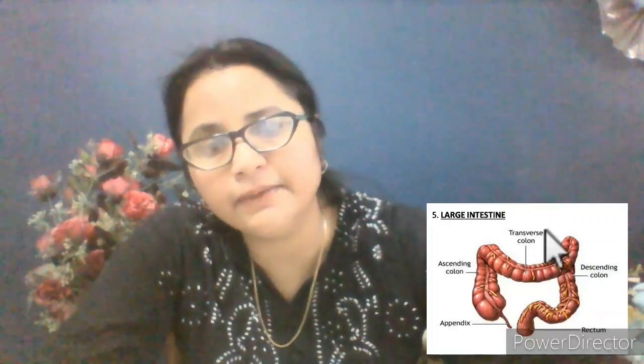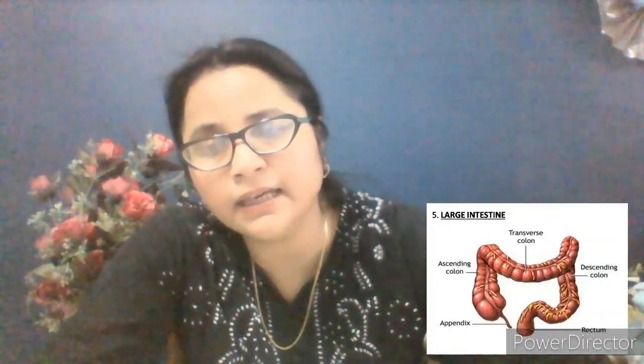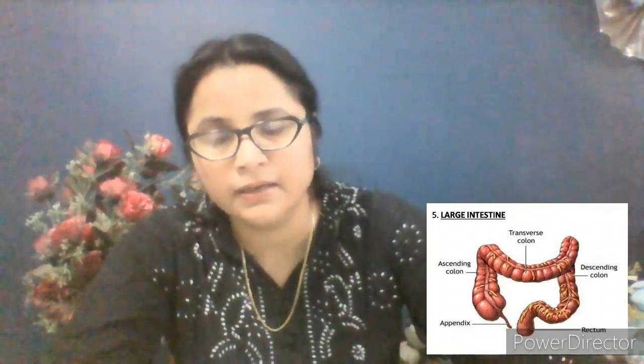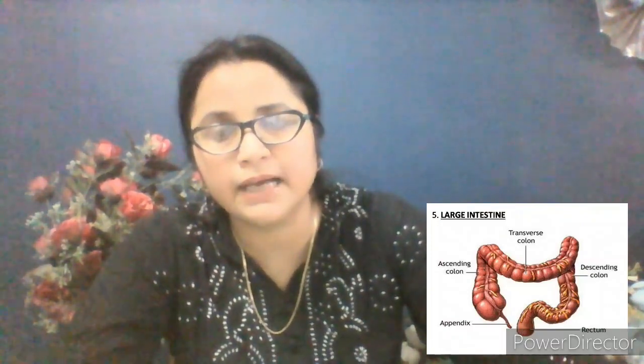That semi-solid undigested matter is known as feces. The feces is stored in the lower part of the alimentary canal, which is known as the rectum. And when the rectum is filled with the undigested matter of food, it has to be removed from the body. The removal of this undigested matter of food from the body is known as egestion.